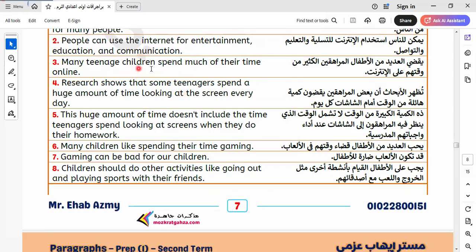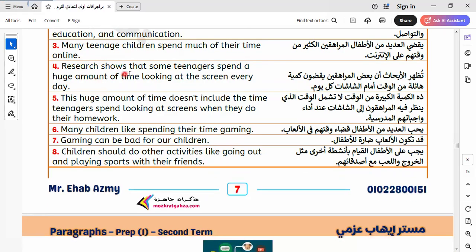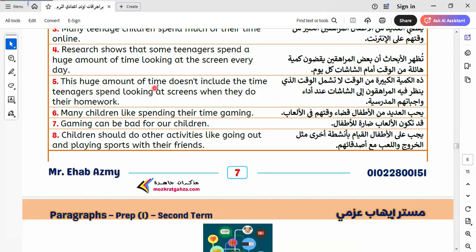Many teenagers and children spend much of their time online. Research shows that some teenagers spend a huge amount of time looking at screens every day. This huge amount of time doesn't include the time teenagers spend looking at screens when they do their homework.